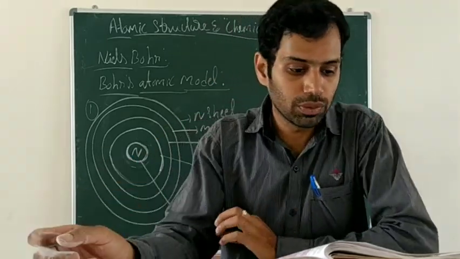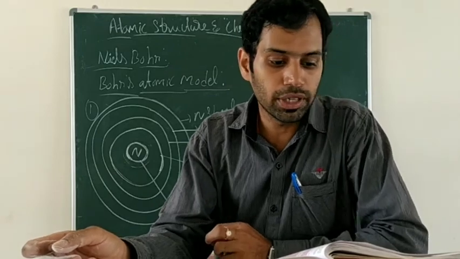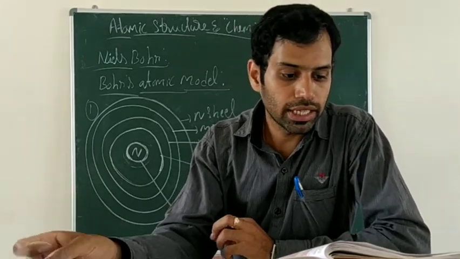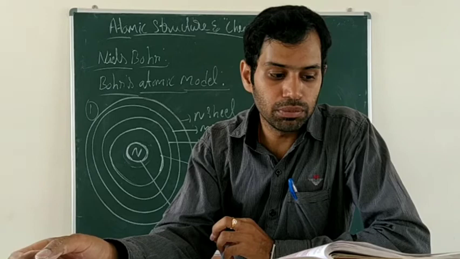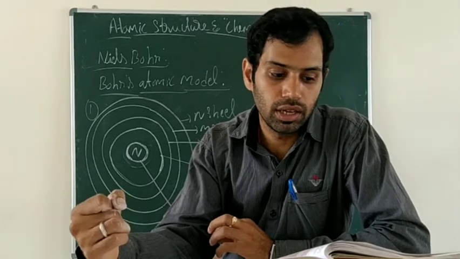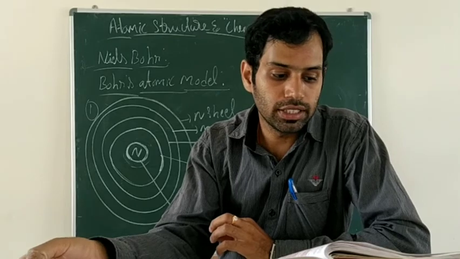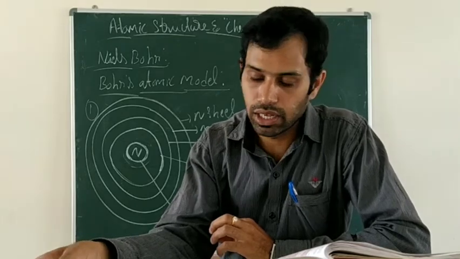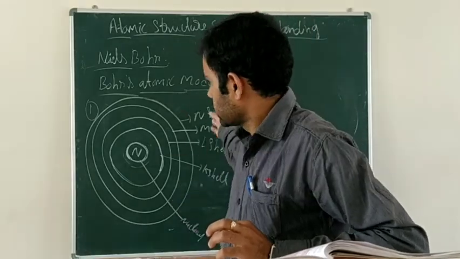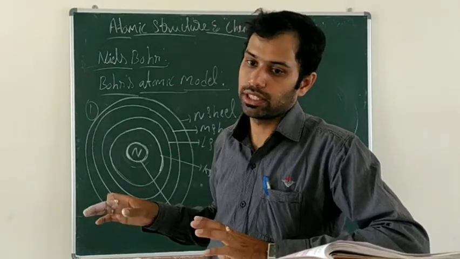Once again, repeat that one. An electron revolving in a particular orbit, on gaining a certain amount of energy, jumps to the next orbit and vice versa. Since each orbit is associated with a fixed amount of energy, it is called an energy level. As I told, the orbits are called shells or energy levels.